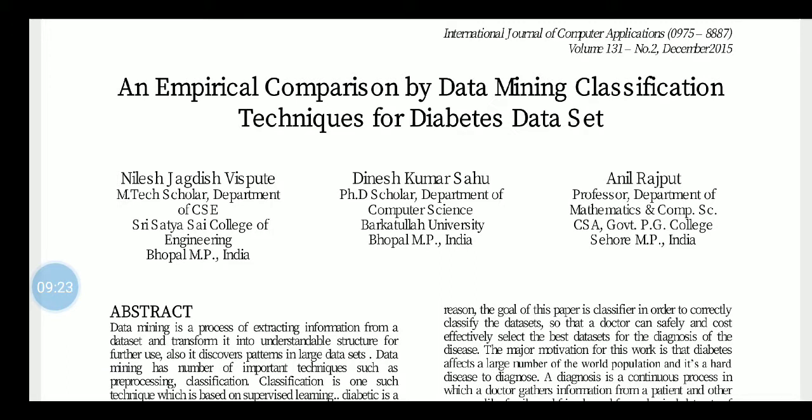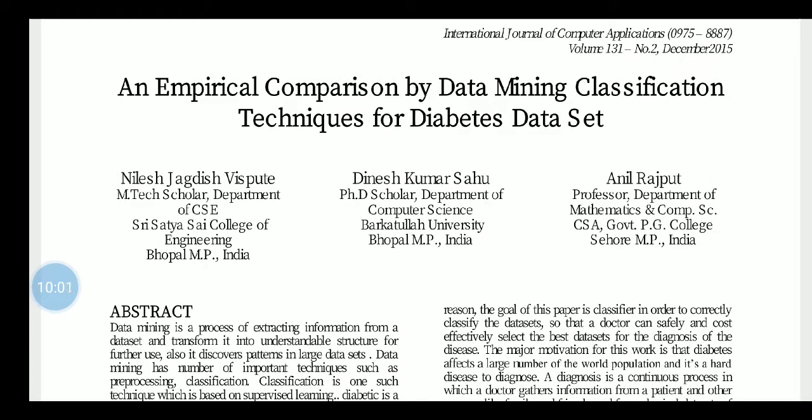The title is very important. First the title, name of author and organizations, then the abstract. Here is the title: an empirical comparison of data mining classification techniques for diabetes datasets.